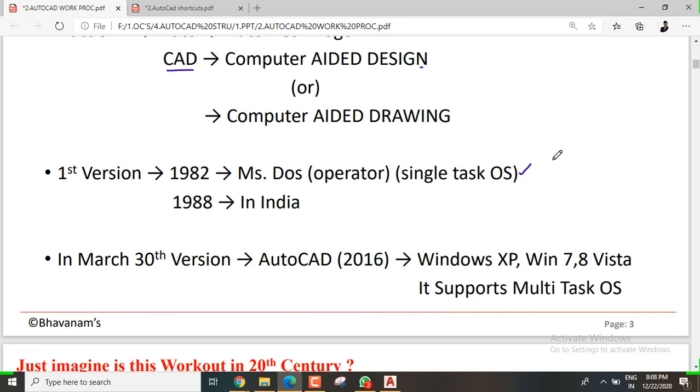In the first version, if you wanted to open AutoCAD, you needed to open AutoCAD only. If you opened any other software, it might be forced to stop. That is called a single task. At a time you can do only a single task.